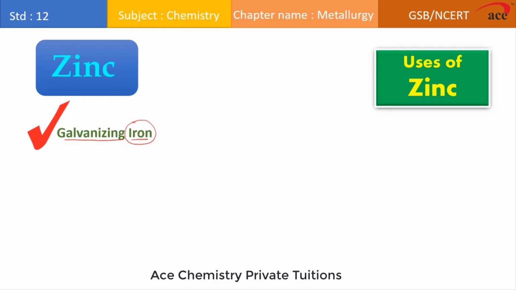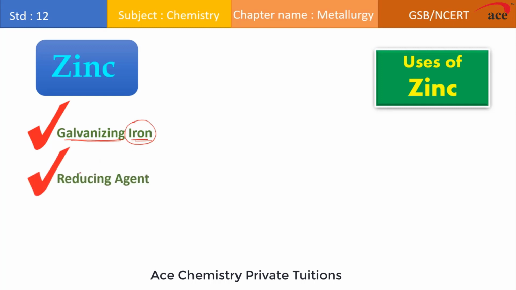During this process, the iron undergoes loss. So to prevent this loss, we coat the iron metal with zinc metal. So coating of zinc metal onto iron is referred to as galvanization, and this is one of the important uses of zinc in preventing corrosion of iron from its components.